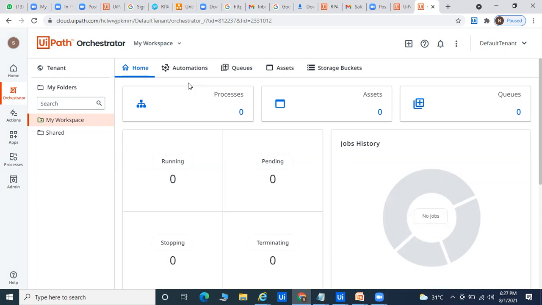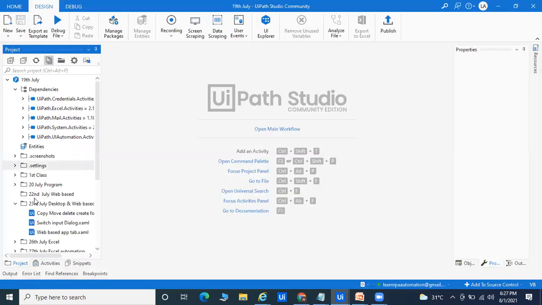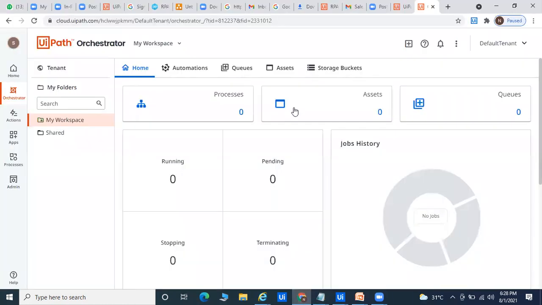Okay, it means I will do the development in UiPath Studio. You can see the code also, lots of things you can see here. Suppose I have done search, copy, move file, delete file, web-based application. Any type of application I have developed here, there is a publish button, we have published it on the Orchestrator, and from across the world your client, your manager, your team leader, anyone is able to automate the process. So Orchestrator is specifically for uploading the data, also like a repository.